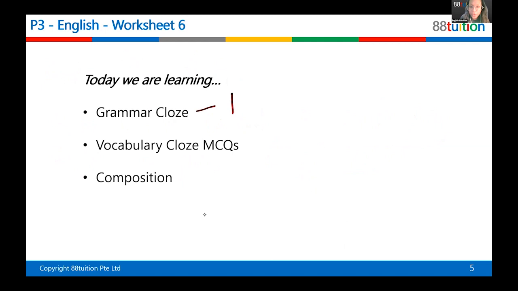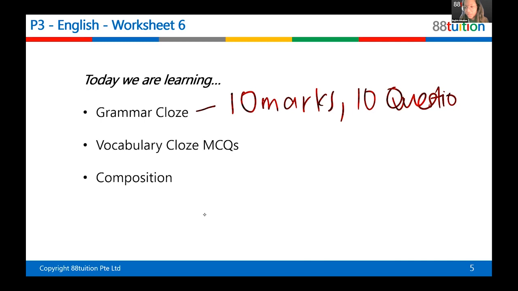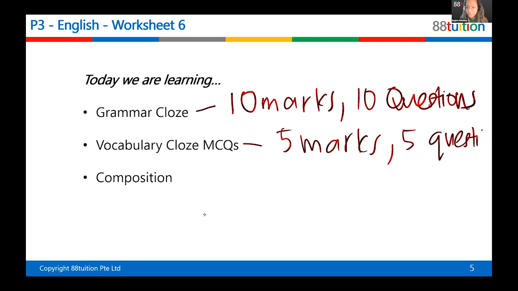And just to let you know, in the PSLE the grammar cloze will have 10 questions and 10 marks. Vocabulary cloze is 5 marks, 5 questions, which you also did. So good job. Oh, and then composition is the one that you didn't write, but it's okay. You have 1 more week to finish that.